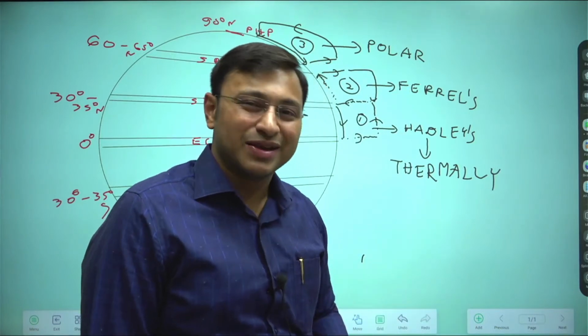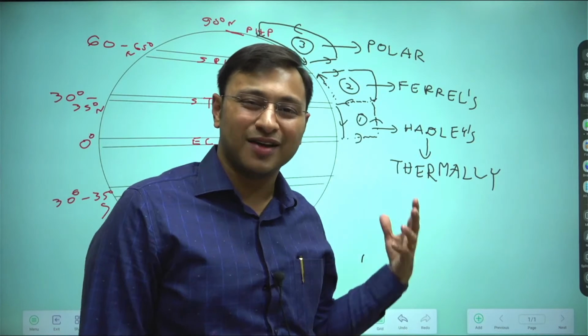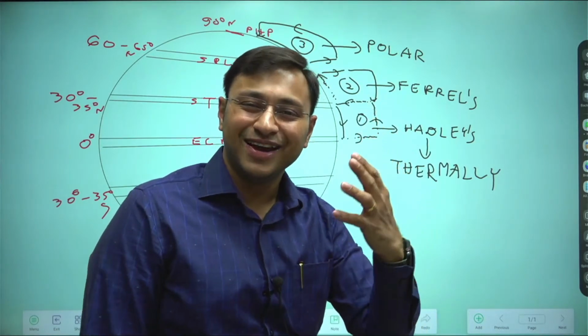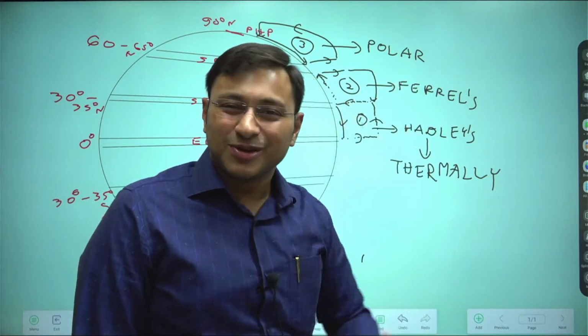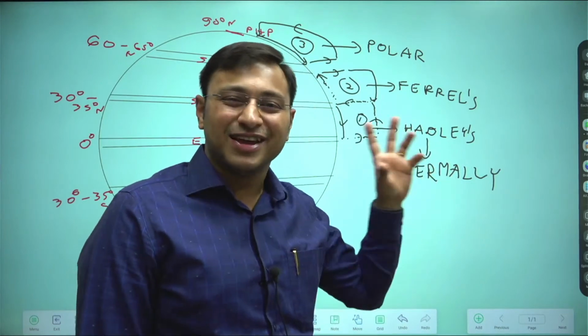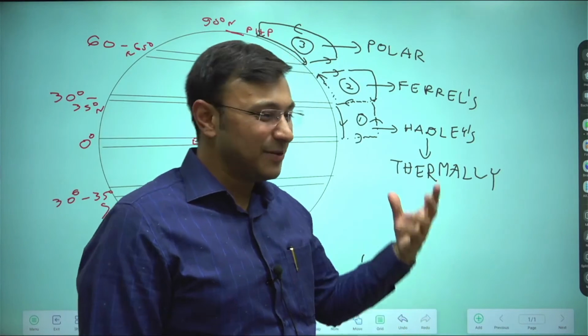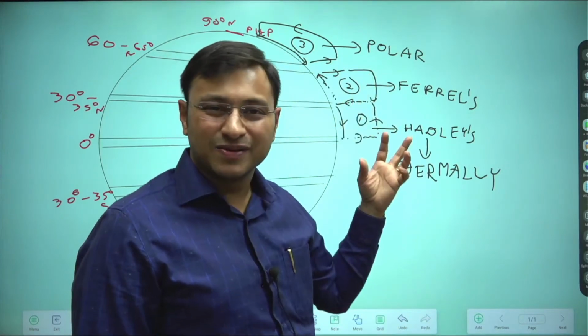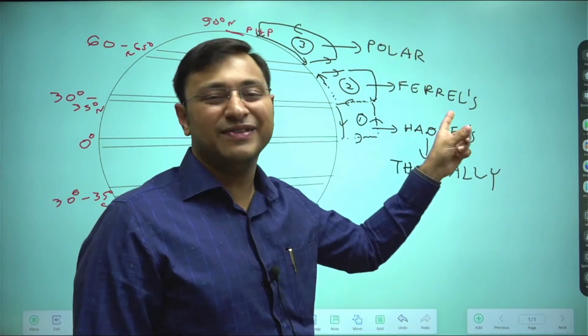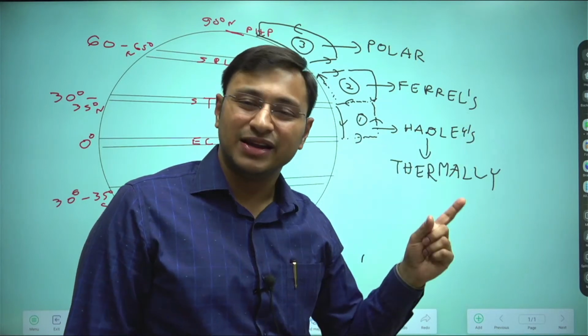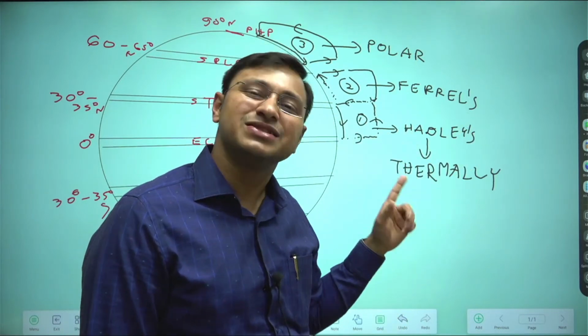Earth is a dynamic system, just like our brain. You have so many thoughts coming in your brain every day, it's like biryani in your brain. Similarly, everything is helter-skelter on Earth because of its dynamism. So please make sure that you are comfortable with this aspect, that the polar cell and Ferrel's cell are dynamically induced, whereas the Hadley's cell is thermally induced.